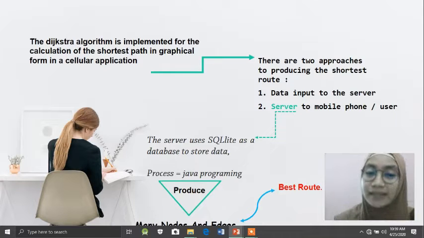We know that the server uses SQLite as a database to store data. SQLite as a database is processed by Java programming and produces many nodes and edges, and then the numerical result obtained can be used by the set of a mobile application that assumes selecting the best route.